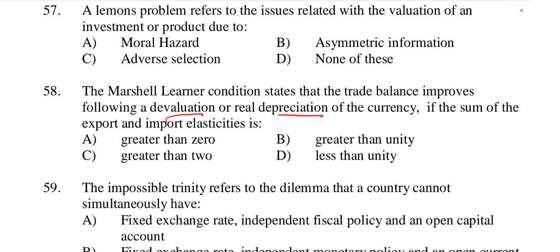So the balance of trade improves. The sum of the export and import elasticity is greater than unity when we devalue or depreciate the currency. So export rises and import falls, so the net elasticity is greater than unity.